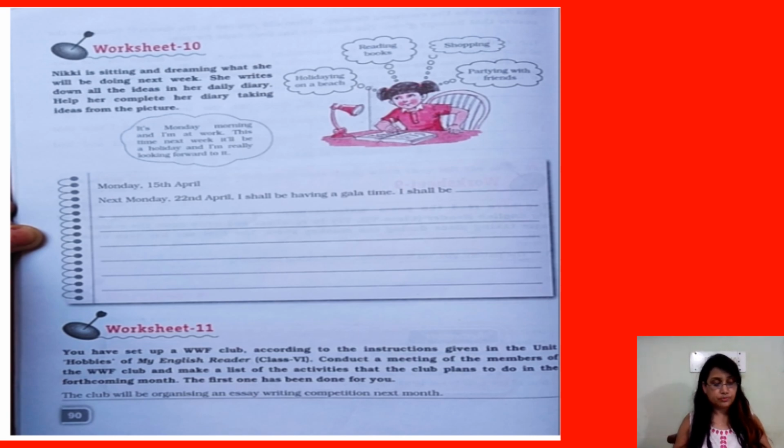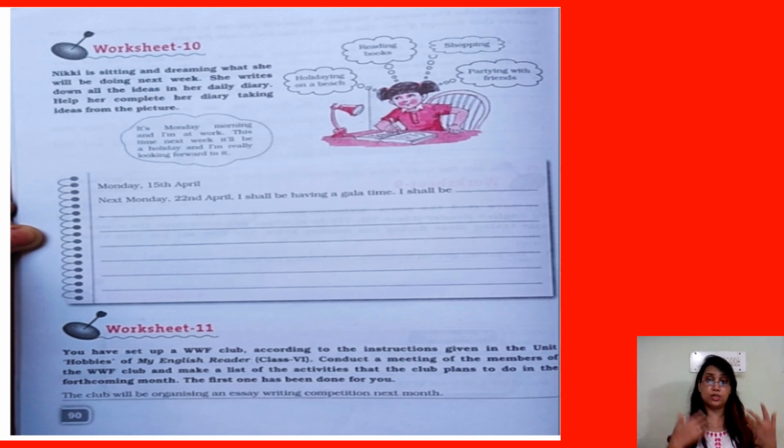Okay, worksheet 10. Nikki is sitting and dreaming what she will be doing next week. She writes down all the ideas in her daily diary. Help her complete her diary, taking from the picture. Like these days, people are playing games. What will you do when the pandemic is over? I will be traveling. I will be meeting my friends. I will be going for the picnic. I shall be going to the park.